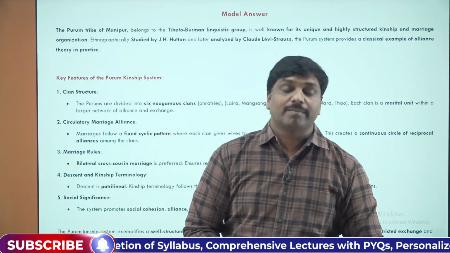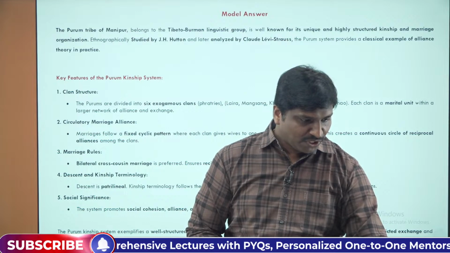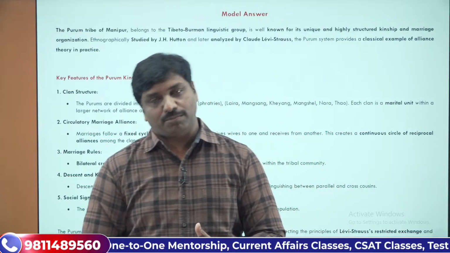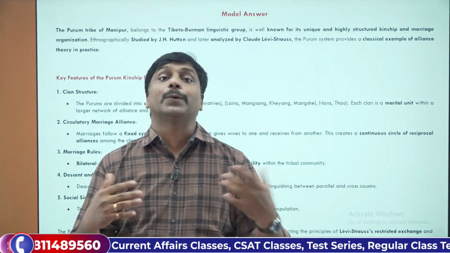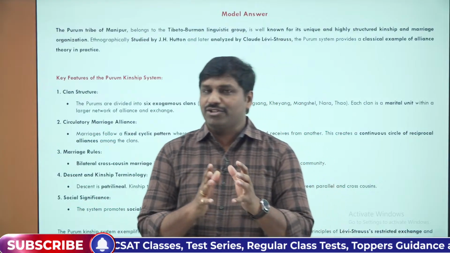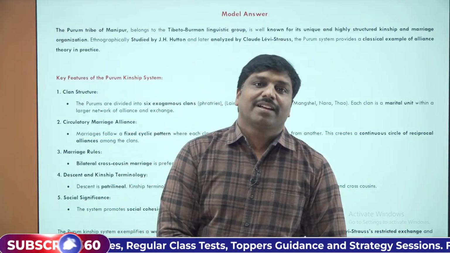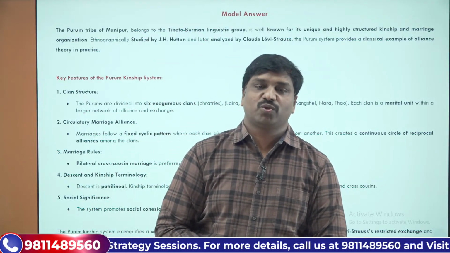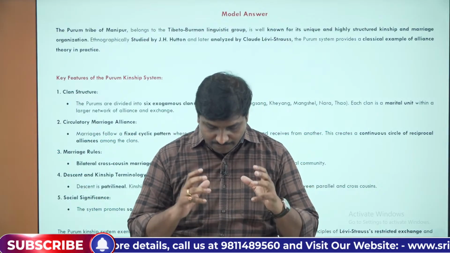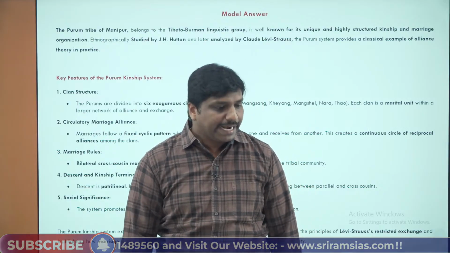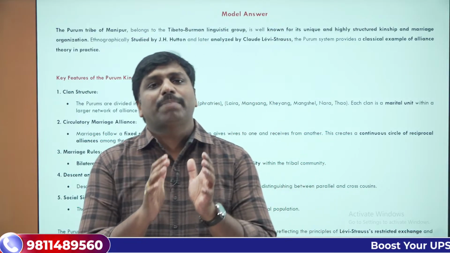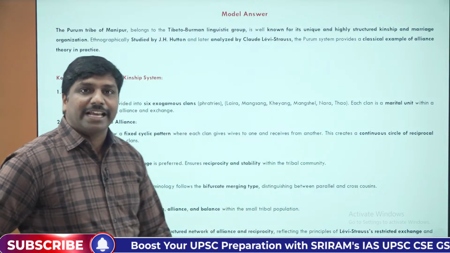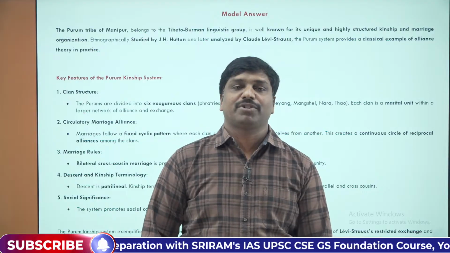And what are the key learnings from this? So friends, first and foremost, if you see the theoretical significance of this Purum kinship system, and if you explore more and more, it's a classic case study of the debate between the alliance as well as the descent theories. And it's a living laboratory for the prescriptive marriage practices. We can see the bilateral cross-cousin marriage. It's an example of the prescriptive marriage practice.